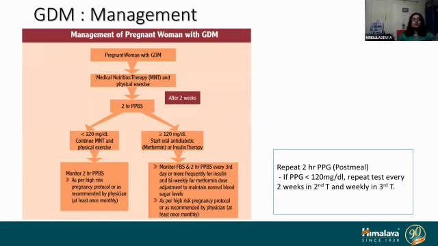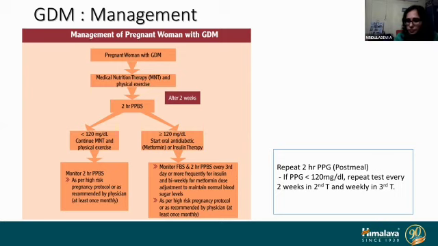So this is a flowchart depicting how you manage a pregnant woman with GDM. Pregnant woman with GDM, you educate them and you give medical nutrition therapy and physical exercise. And for how long will you do it, forever, 1 month, 2 months? No, you try it only for 2 weeks, and then you again recheck the 2-hour postprandial sugars and see the values. If it is less than 120 milligram per deciliter, then you continue the MNT and physical exercise.